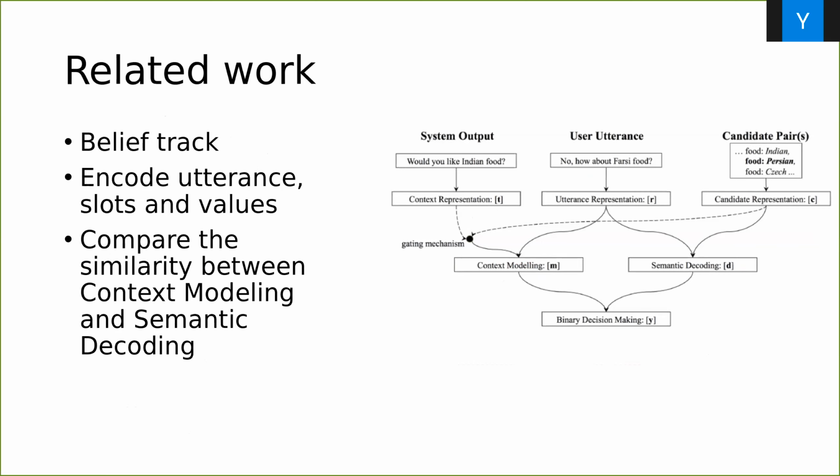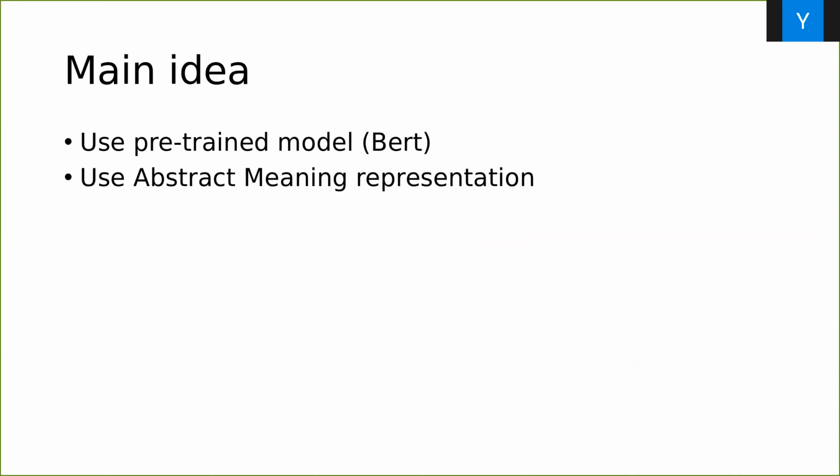It will encode the dialogue slots and the values separately and then compare the similarity between the context modeling and the semantic decoding. At the very beginning, our idea is to fine-tune the BERT and add a linear layer after the SEP tokens and add some semi-supervised element in it. For instance, the AMR here, the abstract meaning representation, it is a graph neural network method.